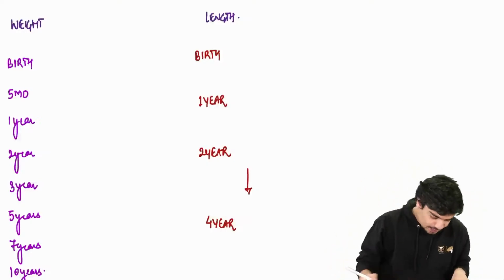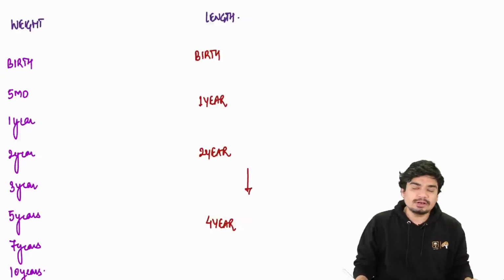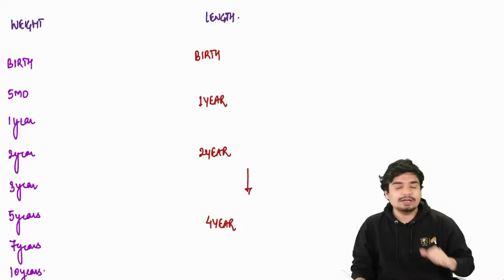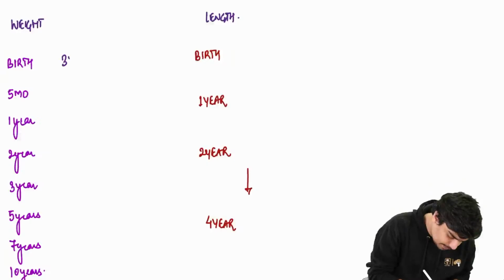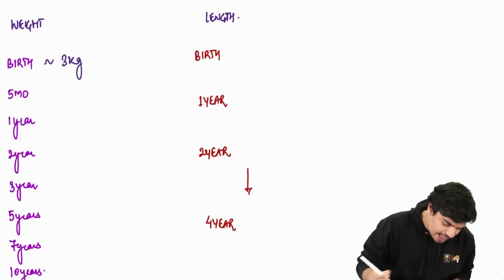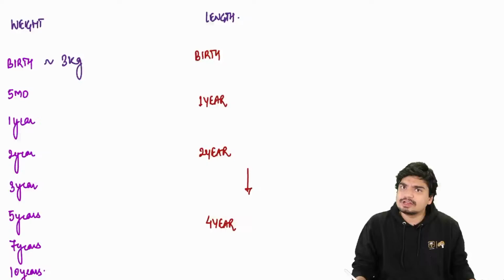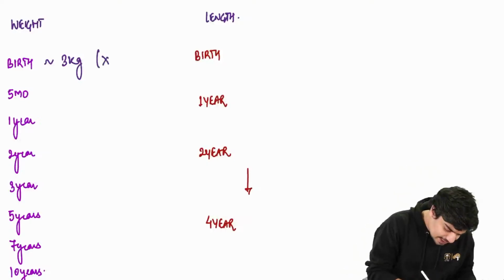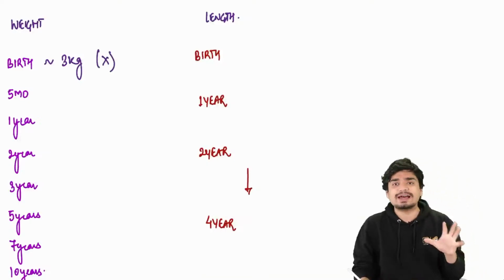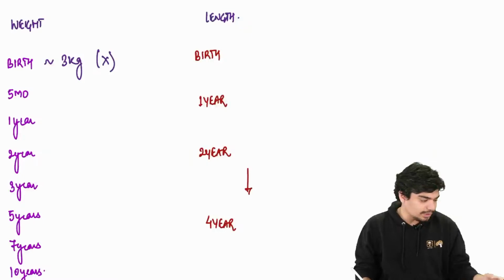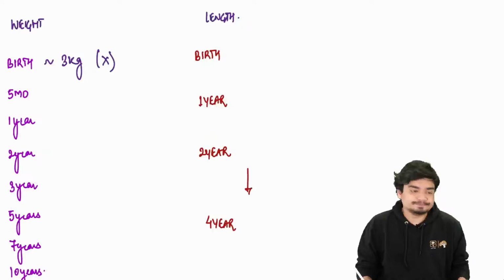Now, as far as the weight of the baby is concerned, we all know that at birth, the birth weight of a baby is around 3 kgs. The average birth weight is around 3 kgs. Let's consider this birth weight as X.